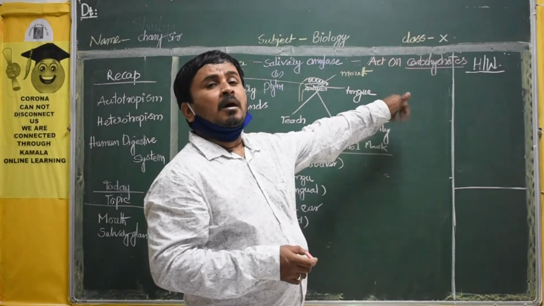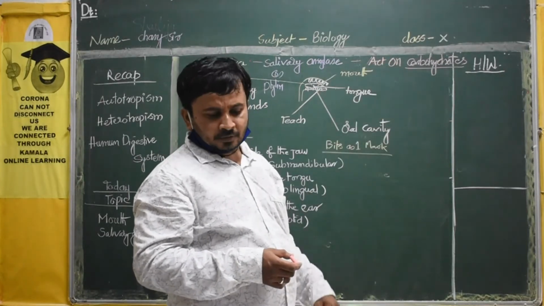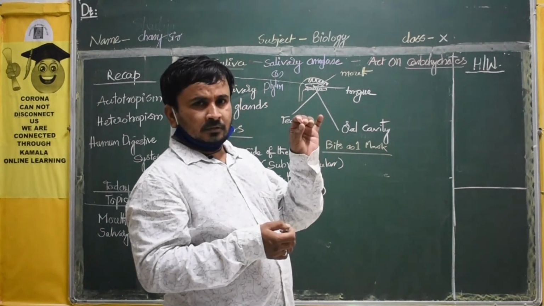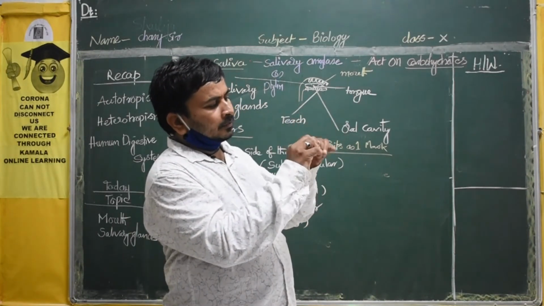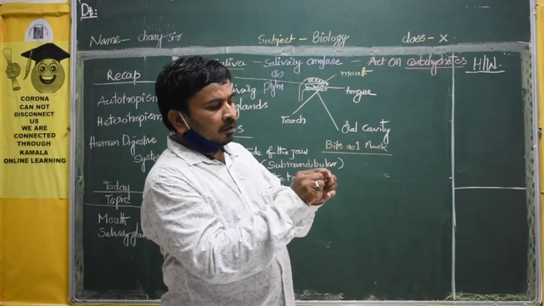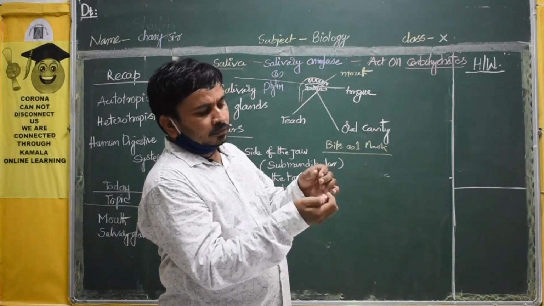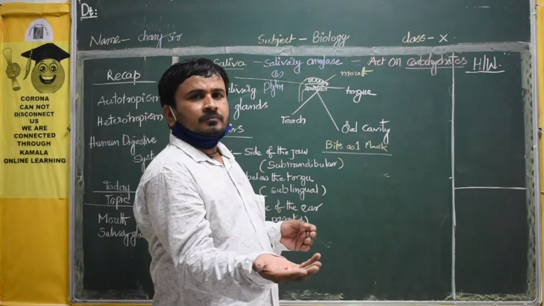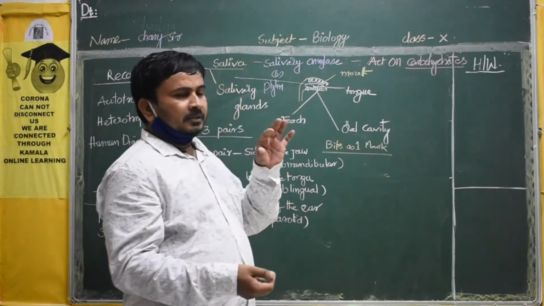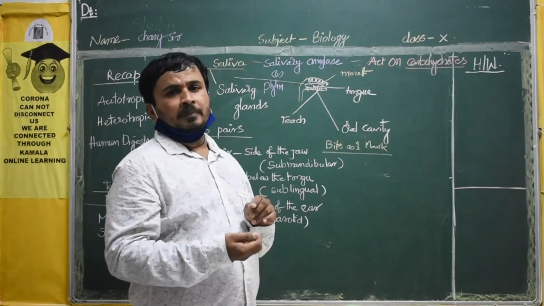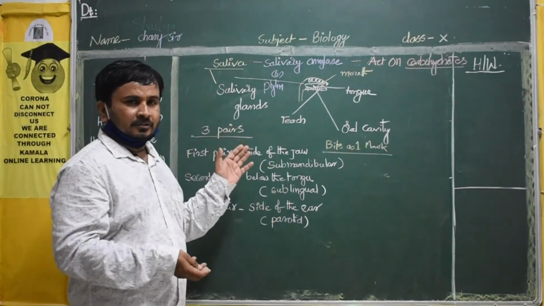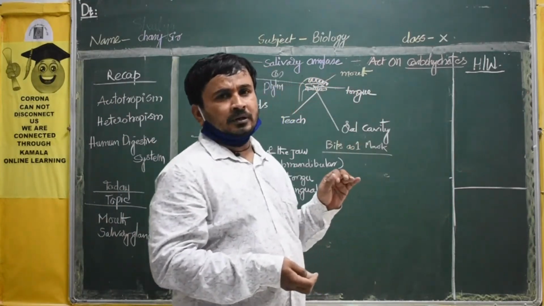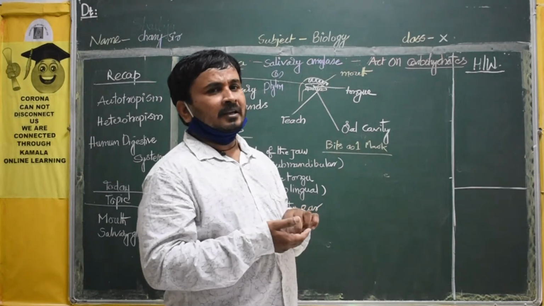They will digest some of the carbohydrates. What is the meaning of digestion? For example, this is a piece of carbohydrate. What will it do? It will break into small pieces. Digestion is nothing but a breakdown. Okay? The big pieces of the carbohydrates break down into small pieces. That is called digestion. So here also the carbohydrates will be digested, only partially for some of the carbohydrates.